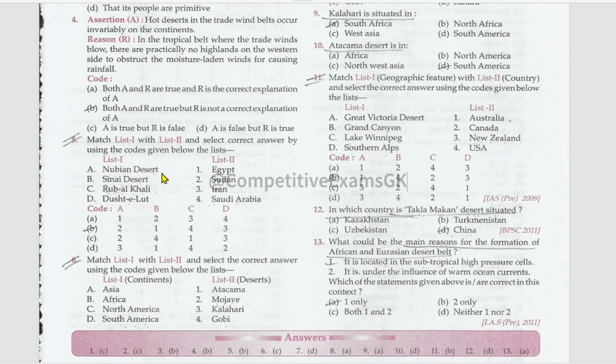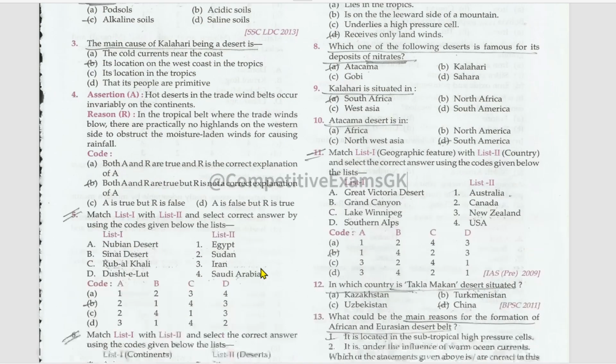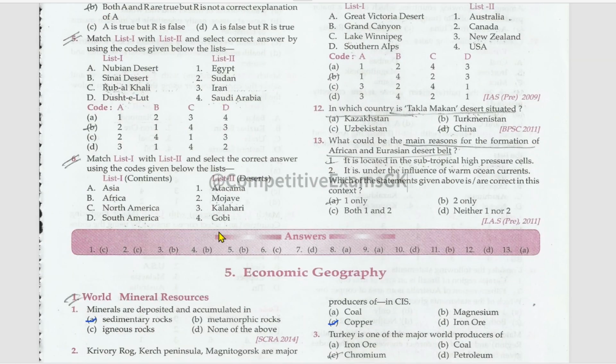Next is the matching. List 1 are the deserts and list 2 are the areas or the regions. Nubian Desert, Sudan. Sinai Desert, Egypt. Rub al Khali Desert, Saudi Arabia. Dasht-e Lut Desert, Iran. And the matching continents and the deserts. Asia, Gobi Desert. Africa, Kalahari Desert. North America, Mojave Desert. South America, Atacama Desert.